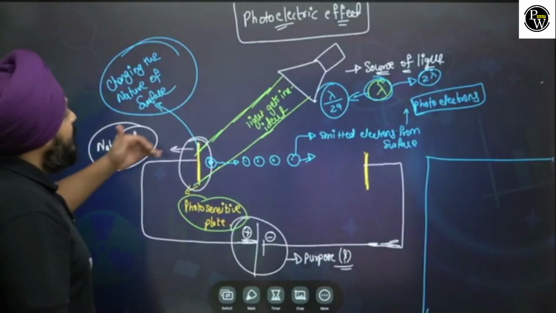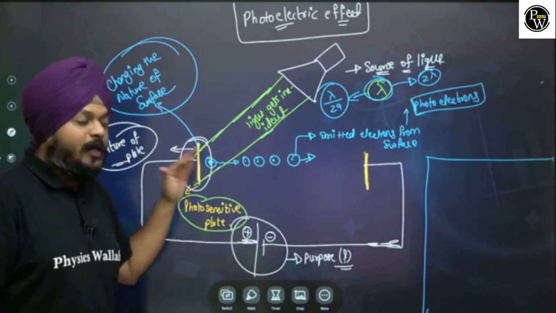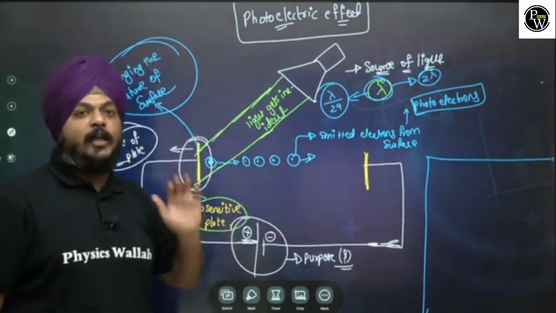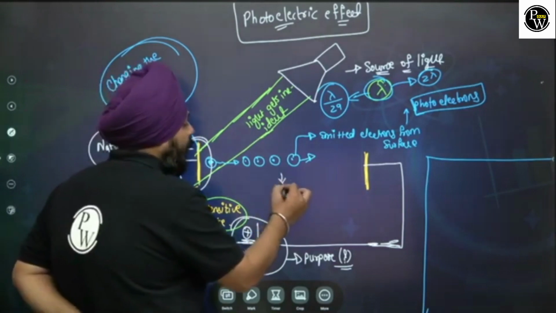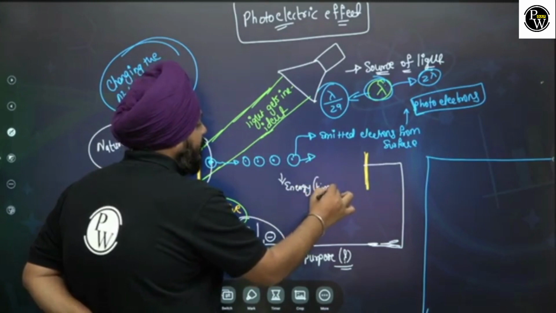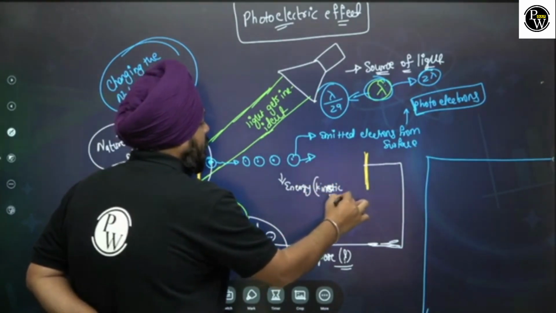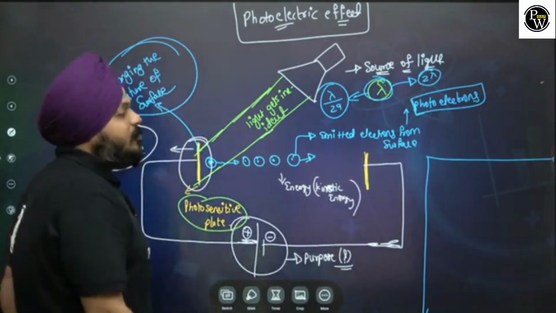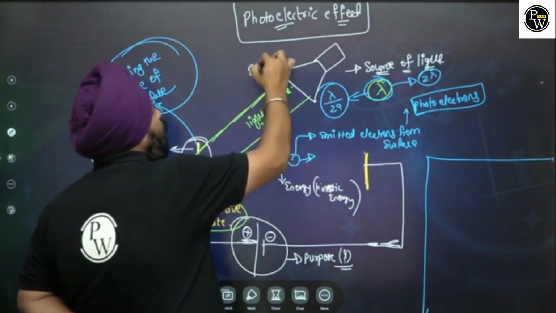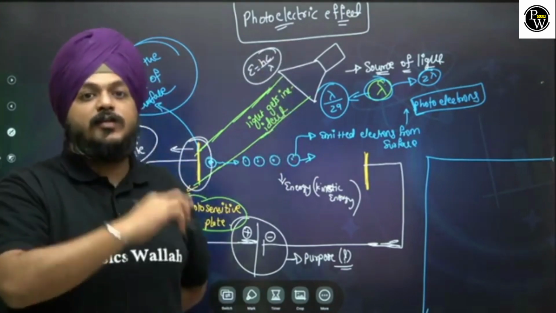Okay, so the light gets incident onto it. Suppose it is crossing the threshold value and the electrons are getting emitted, and when the electrons are moving from the cathode to anode, they gain some kind of energy which is known as kinetic energy. So can I say that the energy that is getting incident on the photoelectric surface is hc by lambda from the source.